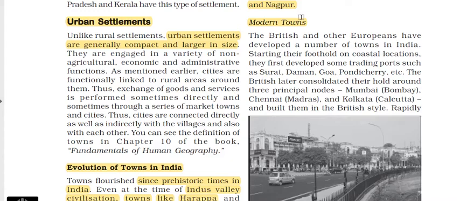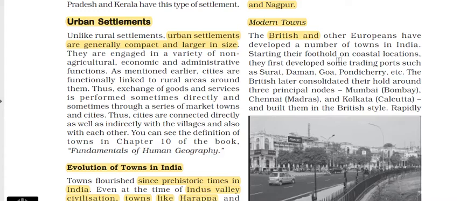We know that Vasco da Gama was the first European to come to India, around 1498, at the end of the 15th century. So the Portuguese came first, but the British ruled over us for around 200 years.